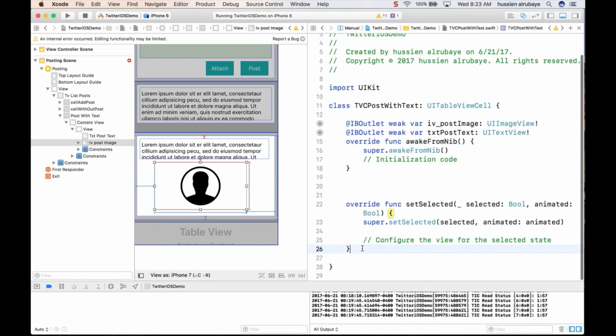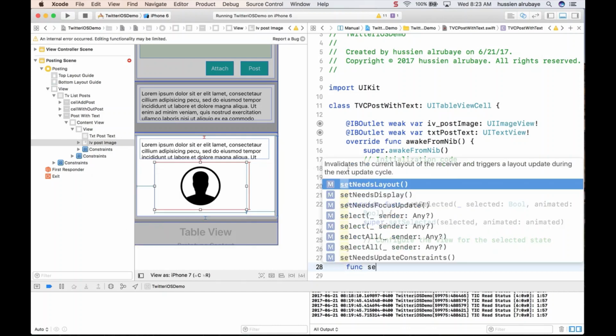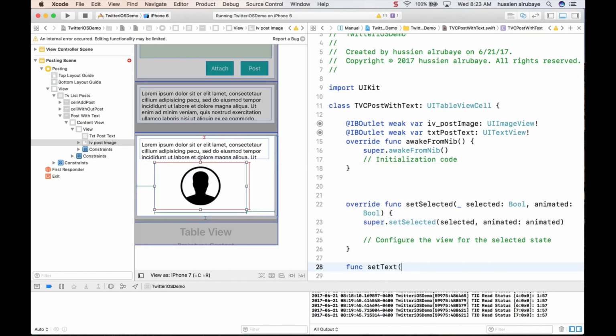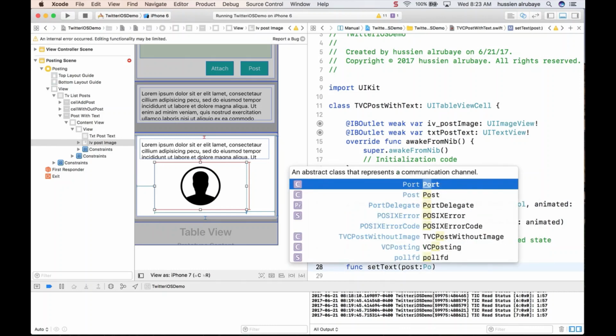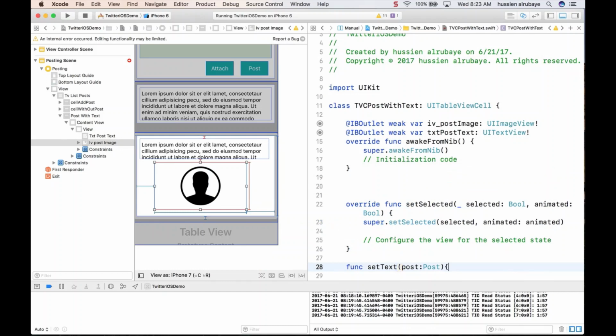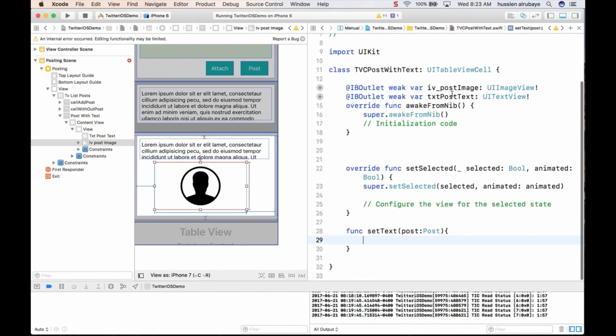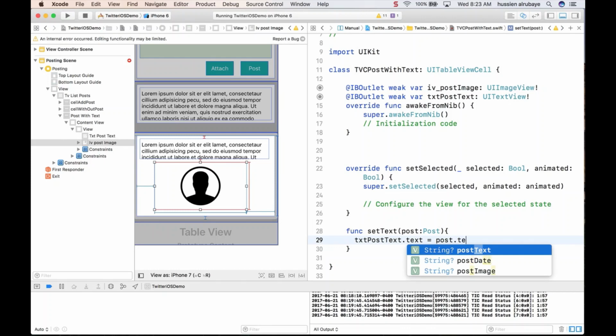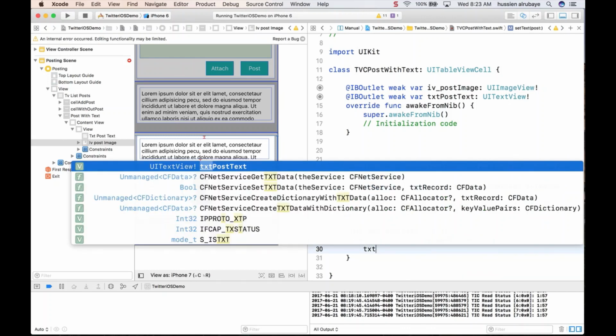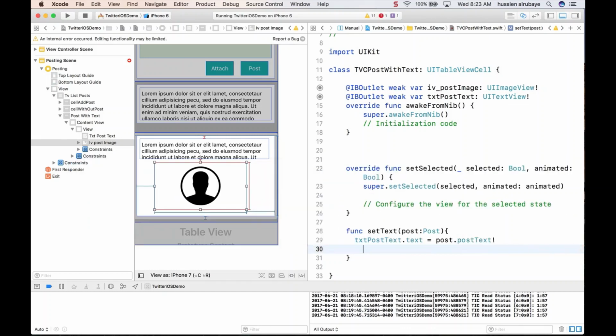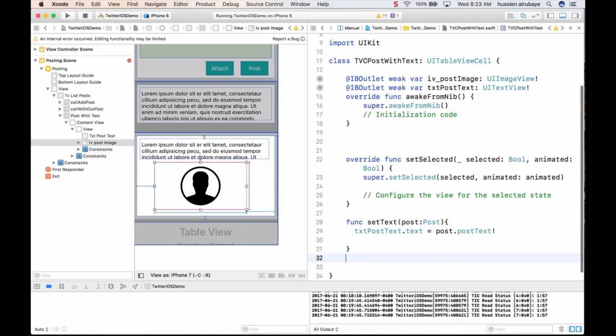And I need to do a set for these. So you say here function setText should take information as a post, so the post information should be a Post instance, because I need to set more than one thing. So to set the post, you say okay, dot text will be equal to post's text you have here. Also I need to set the image. Setting the image is not something easy like just doing it and you're done. I just have the URL for the image, so I have to build a method for setting the image.